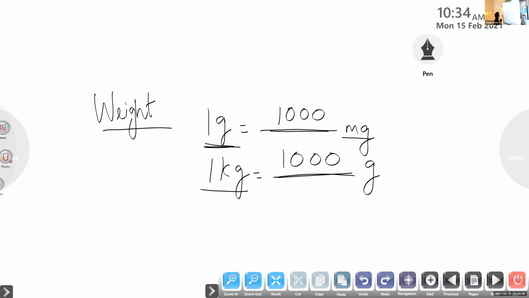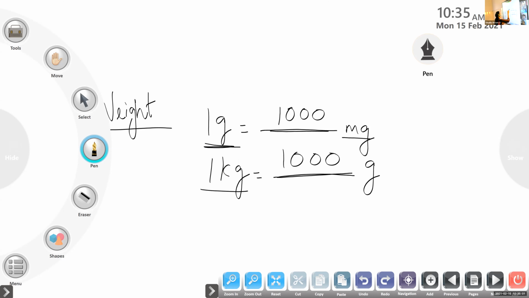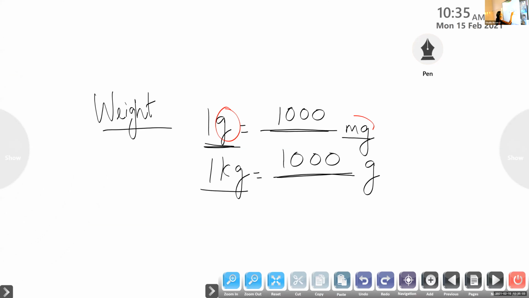So children, here also larger to smaller. This unit is gram, this unit is milligram. Gram is larger than milligram. Kilogram is larger than gram.